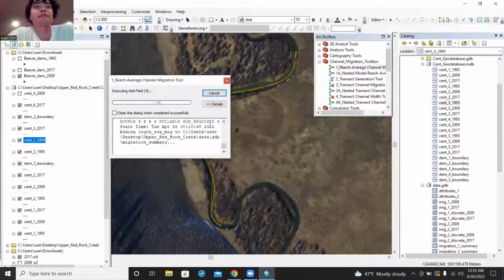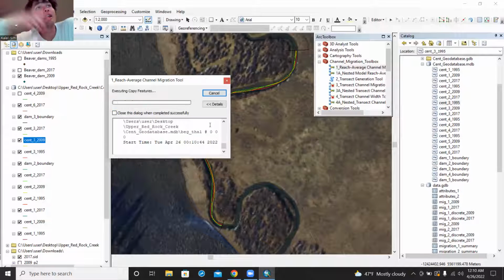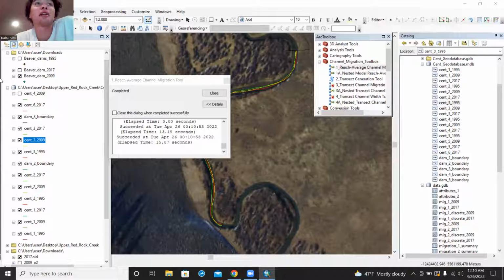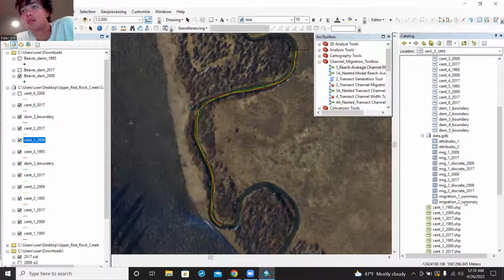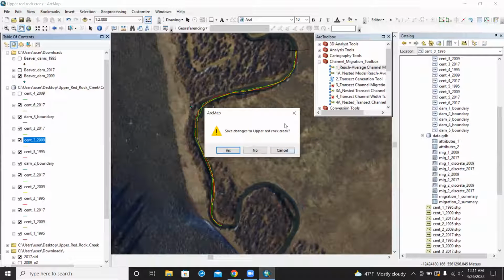Bingo, bango. Now I found that usually it doesn't just pop up in here. So my hack to making it go faster is to actually quit out of ArcGIS completely. See, it didn't come in. It should just say migration summary. So we're going to want to do, get me out of here, sorry. Save. One more time to be cautious. One more time, just in case. Exit out.